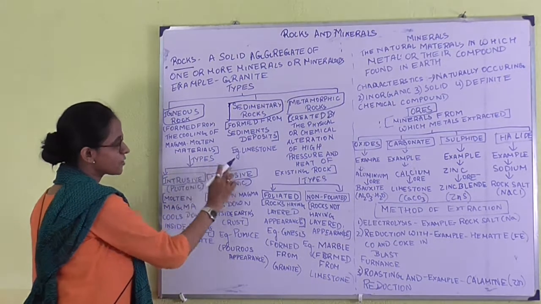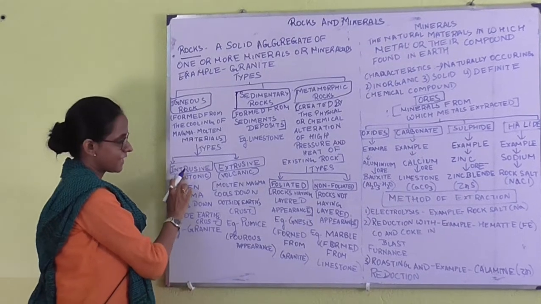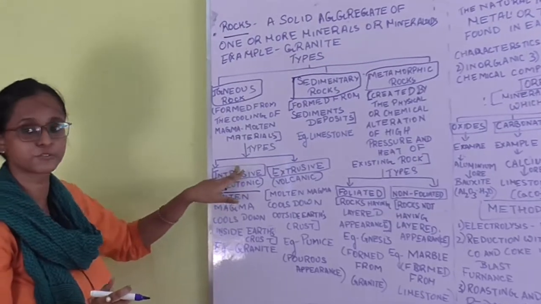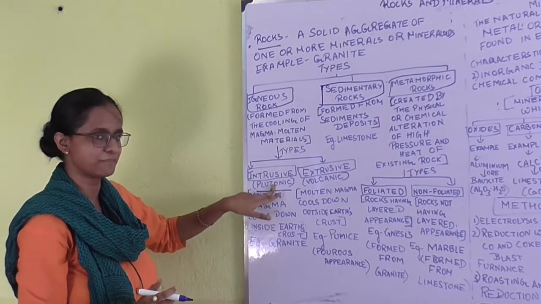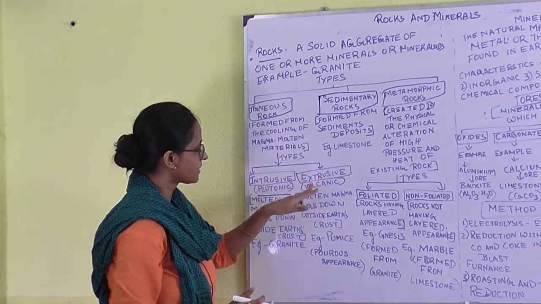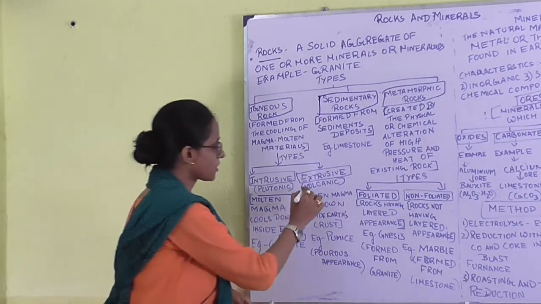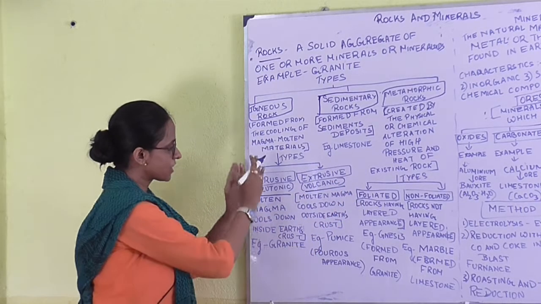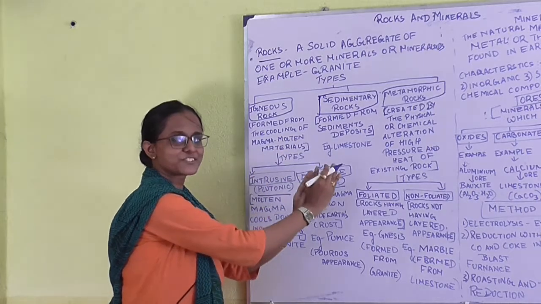Next, types. There are two types of igneous rock. One, intrusive igneous rock, that is also called plutonic rock. Students should remember both the names. Next, extrusive igneous rock. The other name of the extrusive igneous rock is volcanic rock. What is the difference between intrusive and extrusive?